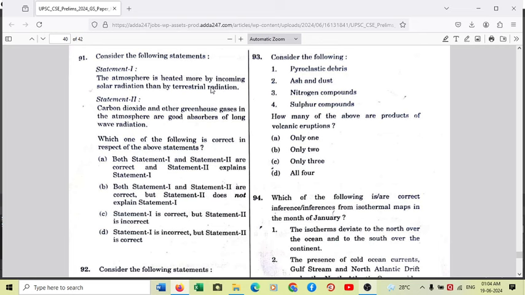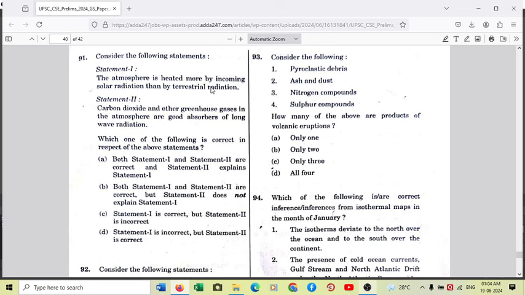And we all know there are greenhouse gases in the atmosphere. Whenever long wave radiation is reflected back, it is absorbed by CO2, nitrous oxide, nitrogen dioxide, sulfur dioxide, which are greenhouse gases, and they trap heat, because of which the temperature of the earth's atmosphere rises. So statement 1 is wrong.